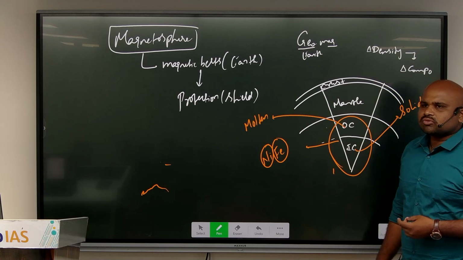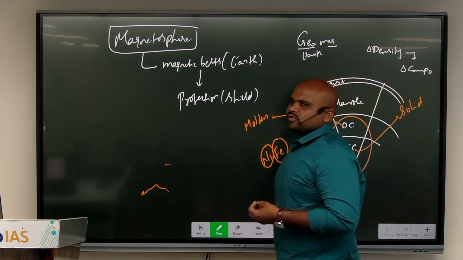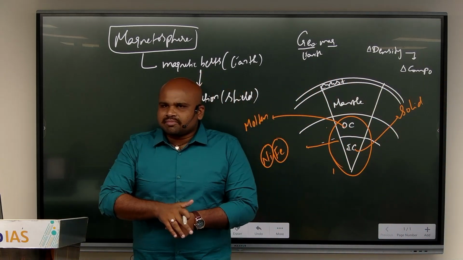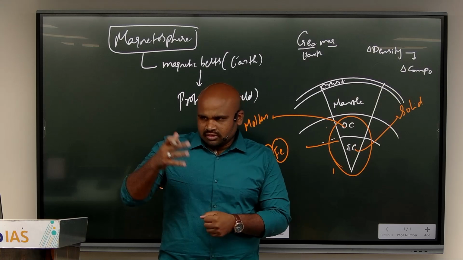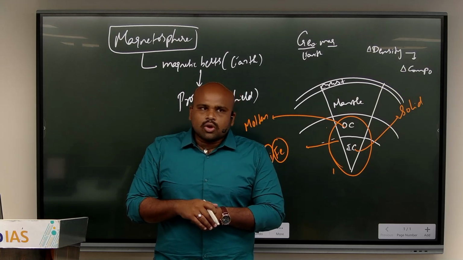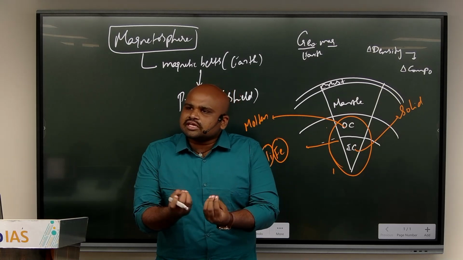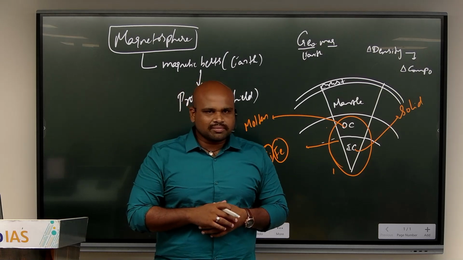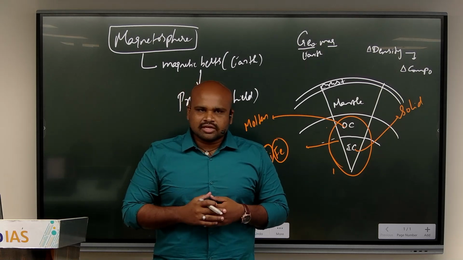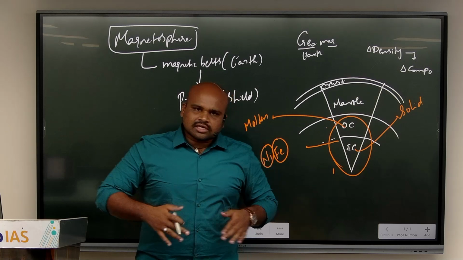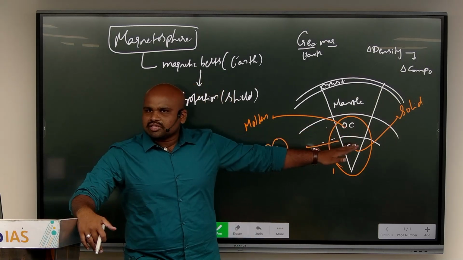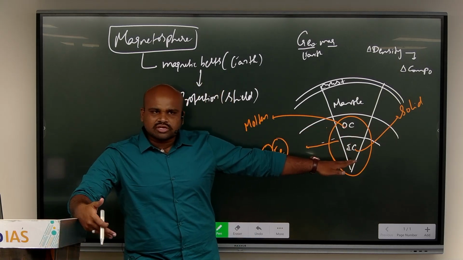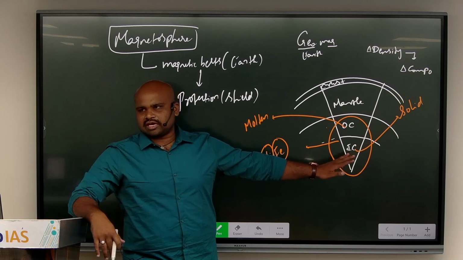Now you might ask, sir, in spite of so much pressure applied by your mantle as well as the crust, how can some structure in the interiors of the earth exist in a molten form? That is one fundamental doubt that you might get, right? Now, apart from that, sir, why is this variation happening?